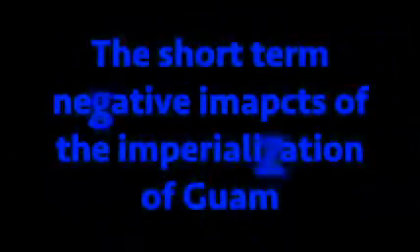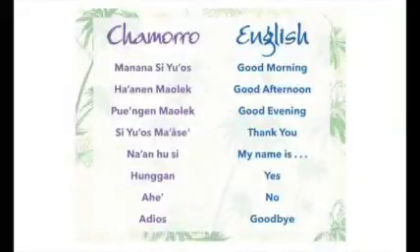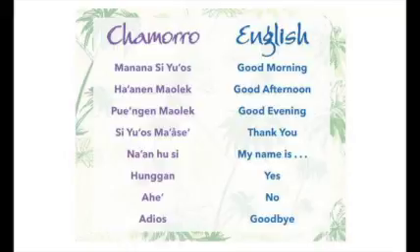The short-term negative impacts of the imperialization of Guam. One of the short-term negative impacts that the imperialization of Guam had on Guam was the fact that the inhabitants of the island were unable to speak their language of Chamorro. If spoken, the people of Guam were either punished or fined. This then changed later on, and now the people of Guam are able to speak their language of Chamorro.